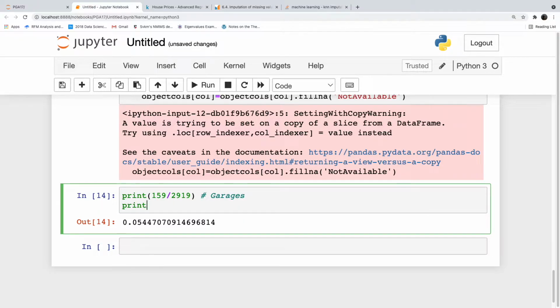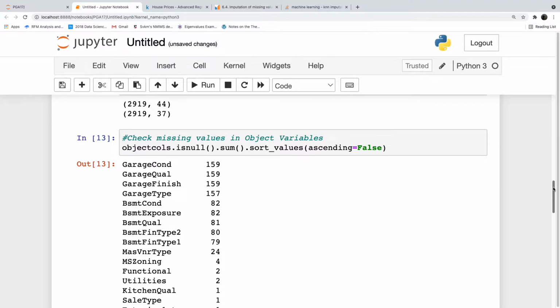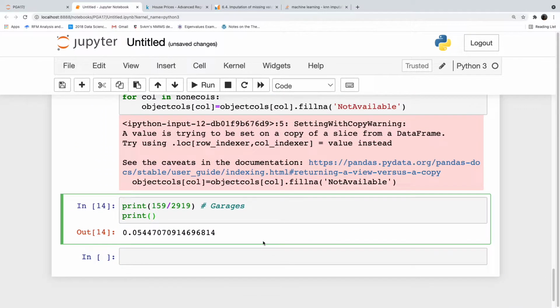Okay. Similarly, what are the missing values in basements? BSMT means basements. Now, in the typical US, every house will have a basement. Every house in the US must also have a basement. So, we can assume two things, same as before: there might be a basement, but the details of the basement are not filled. So, what is the amount of missing values you have?